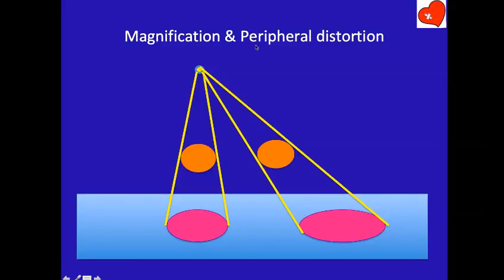So this is called peripheral distortion. There is an element of magnification. First of all, this object is getting magnified. Even in a central image there is magnification, and the peripheral image is not only magnified, it is also distorted. The shape changes. What was a circular image has become like an egg here, and the more peripheral it is, the more distorted it is. So what is this called? There is a name given for it. Anybody knows?